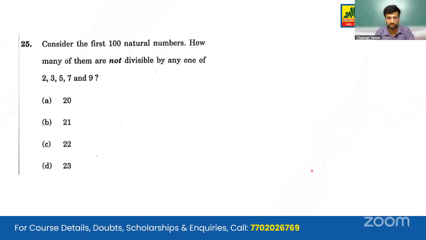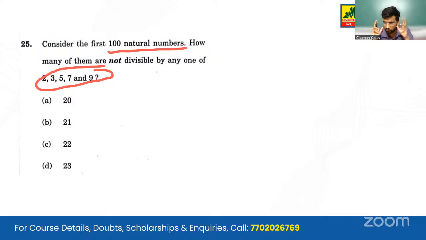Moving on to the next question. Question number 25. Now consider the first 100 natural numbers. We have to consider the first 100 natural numbers. How many of them are not divisible by any one of 2, 3, 5, 7, 9? So these are the numbers given, and we have to do the counting. And then we'll eliminate all the numbers that are divisible by any of them.